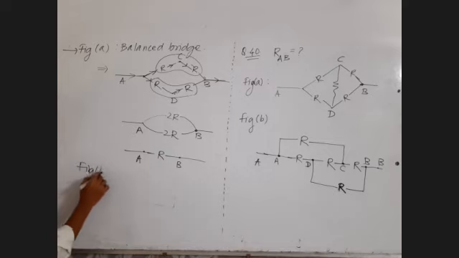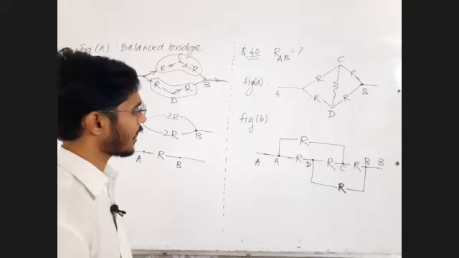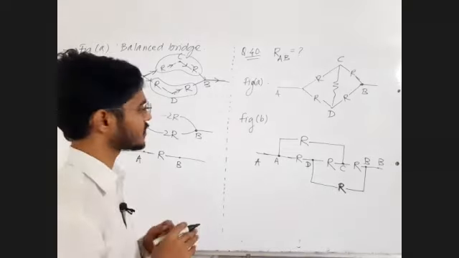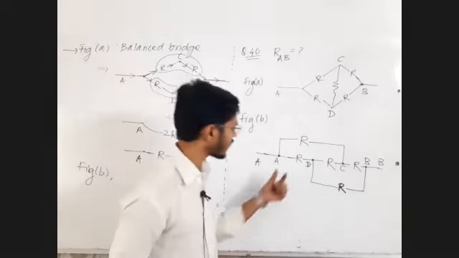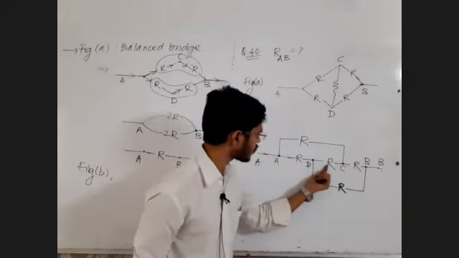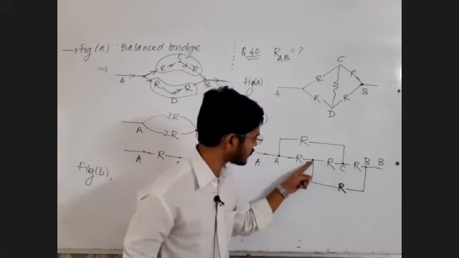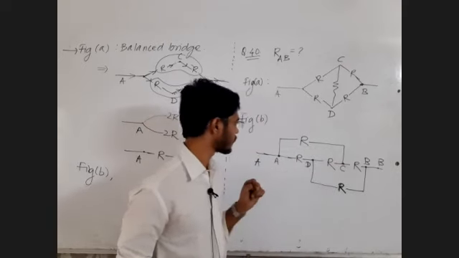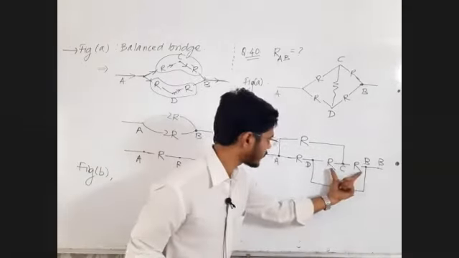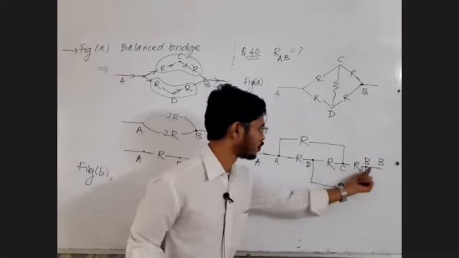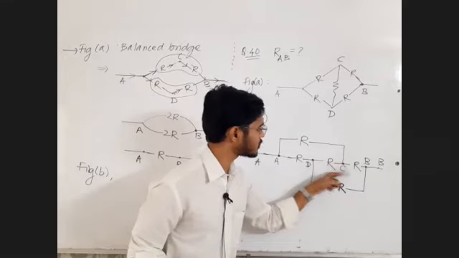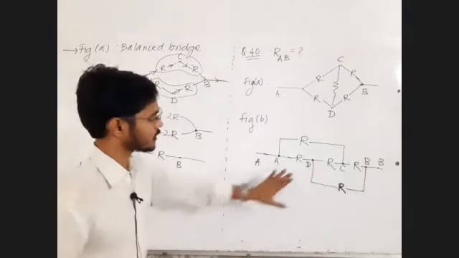Now figure B. Now I have to draw a circuit where I can understand which resistors are in series and which are in parallel. So here I cannot understand whether these two are in series or not. No, these are not in series because current is splitting here. Same current चाललाय का? एकच ब्रांच आहे का? A to C नाही. हे दोघं सिरीज मध्ये आहेत का? नाही. D to B सेम ब्रांच आहे का? नाही. इथे मध्येच काहीतरी जॉइनिंग किंवा कंबाइनिंग किंवा स्प्लिटिंग चालू आहे. So I cannot understand in this diagram.